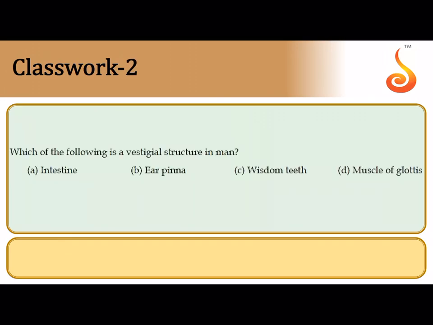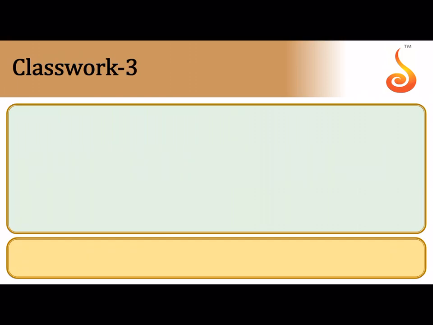Which of the following is a vestigial structure in man? In man, wisdom teeth is considered to be the vestigial structure. You know that vestigial structures are remnants; probably over the course of evolution we have lost control over these structures, or they do not have any seemingly evident function in our body today.